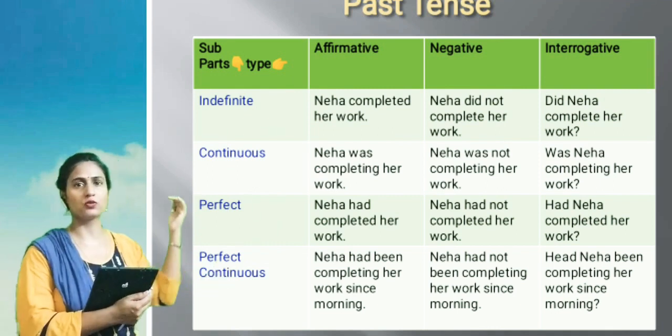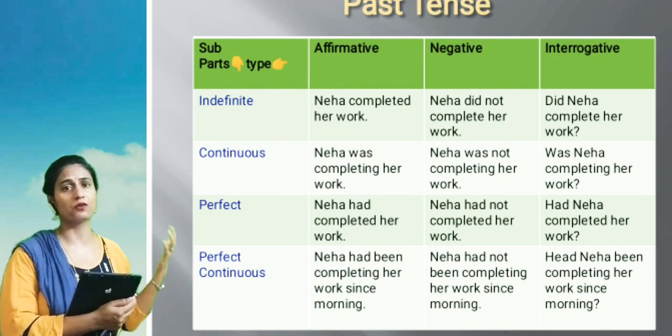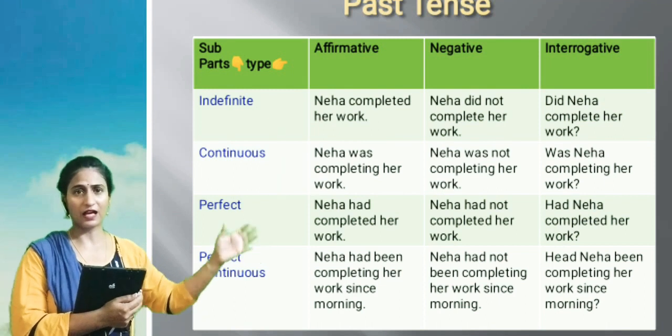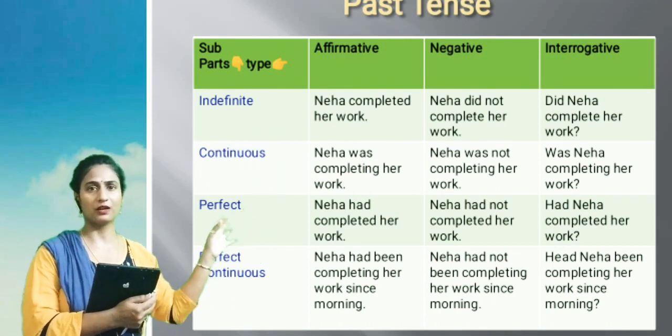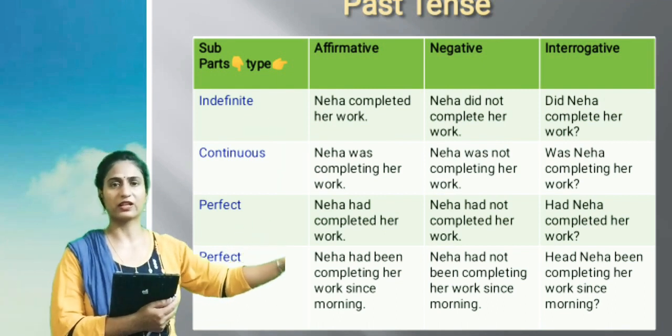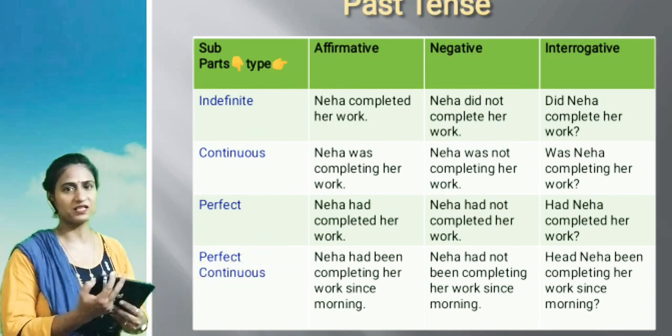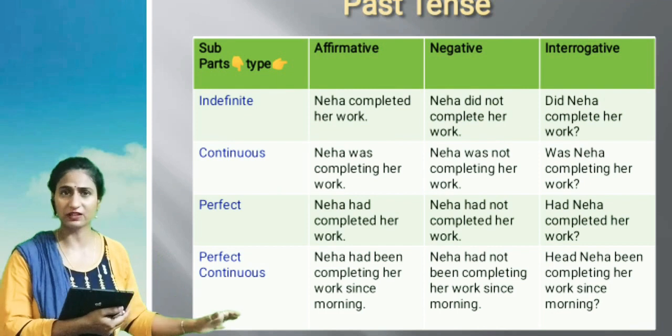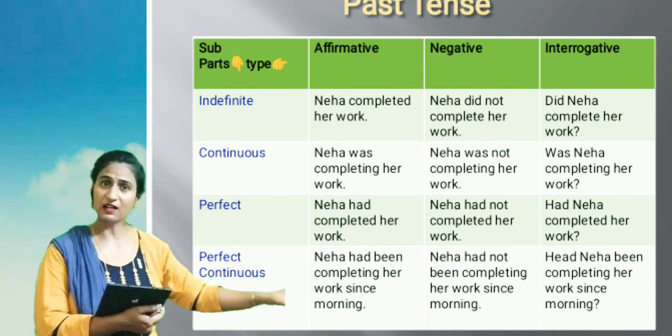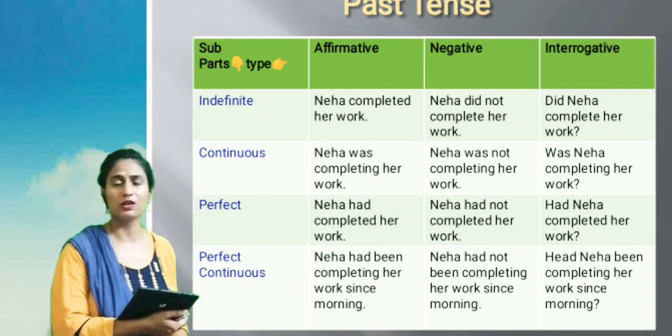So now come to past continuous. Neha was completing her work. Neha was not completing her work. And in interrogative you will take the helping verb at the start: was Neha completing her work? Now come to past perfect. Neha had completed her work. Neha had not completed her work. Had Neha completed her work? And then put a question mark.